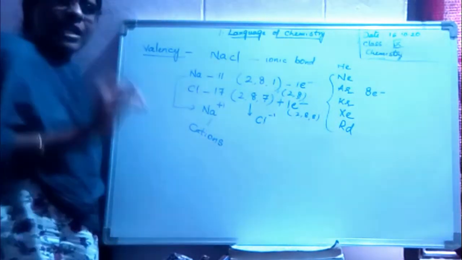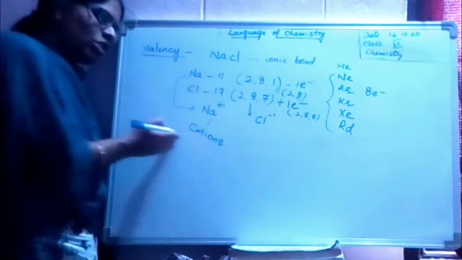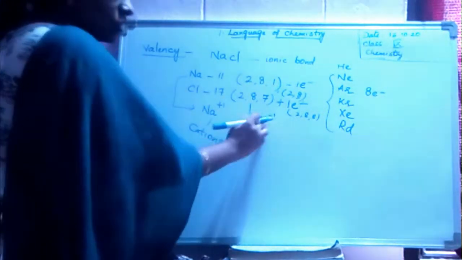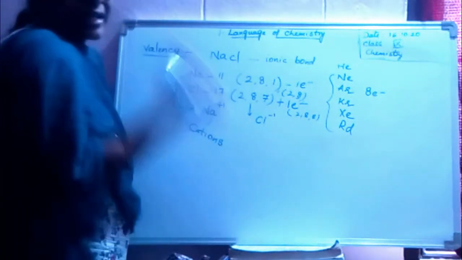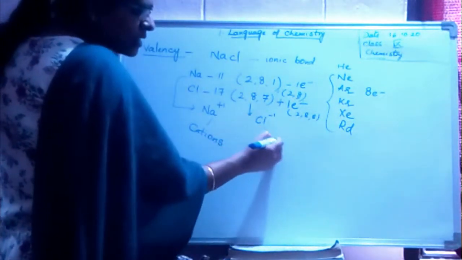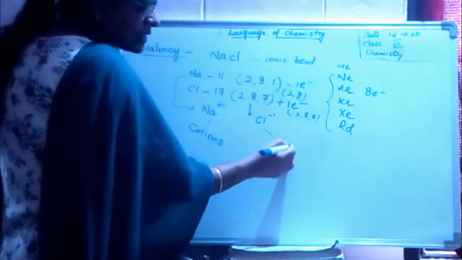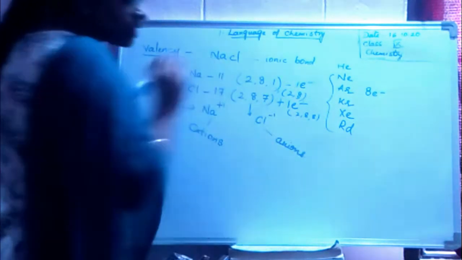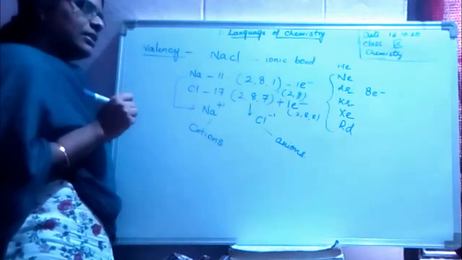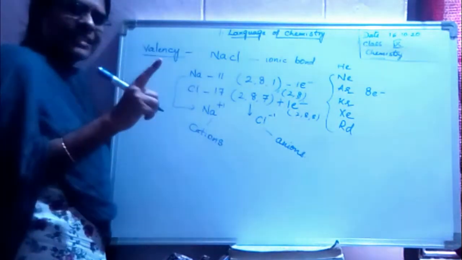If a plus charge is there, we call them cations. Anions means minus 1, minus 2, minus 3, whatever may be the number, if it is minus, we call them anions.